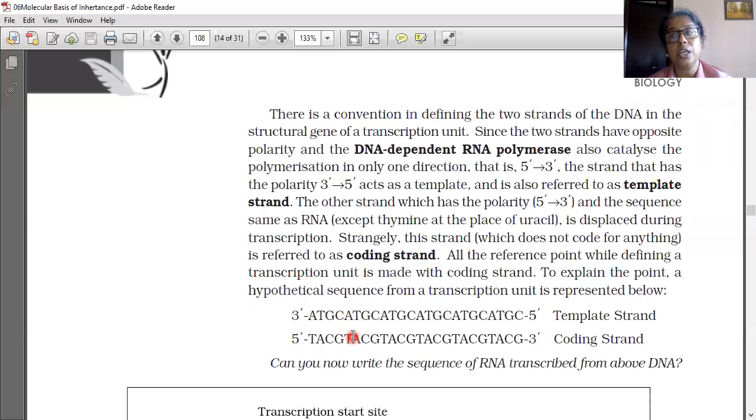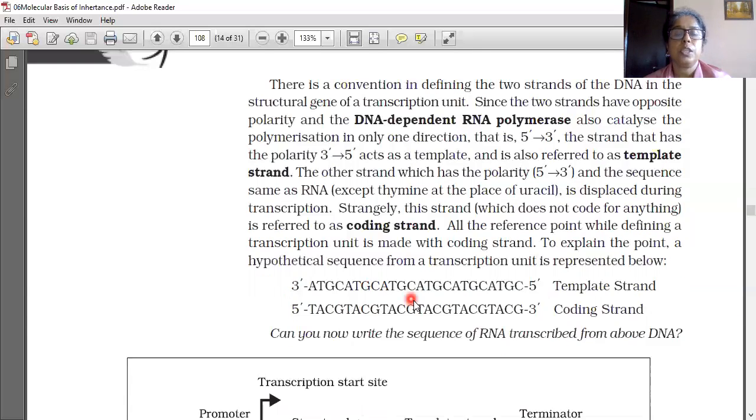The coding strand and the newly forming RNA will be similar, because the complementary pair of the template strand is what comes into the messenger RNA, and the same complementary pair is there in the coding strand. But there is one difference. The coding strand is a part of DNA, so thymine will be there, whereas in RNA thymine is absent. Instead, uracil will be present there.